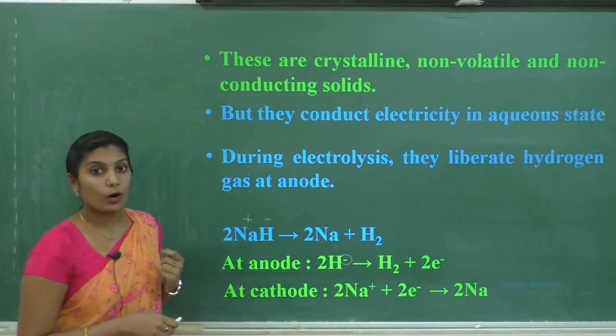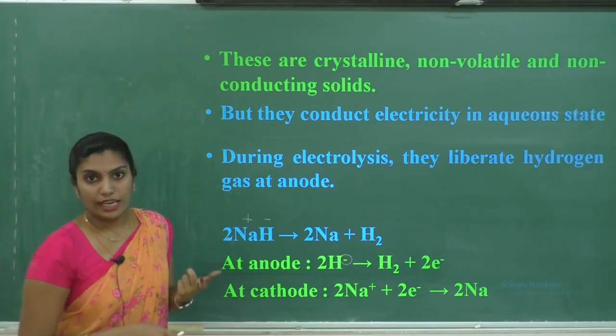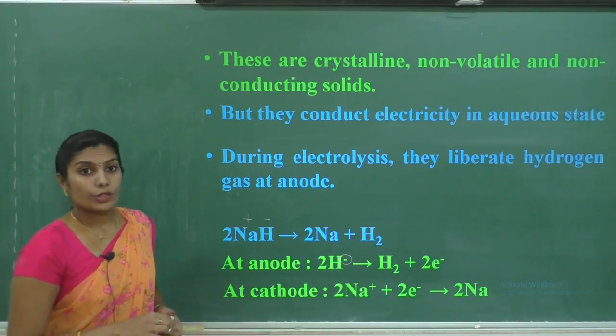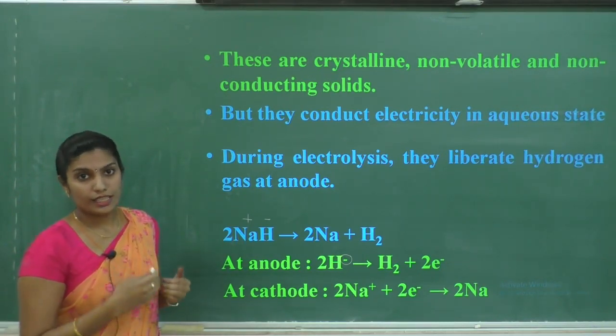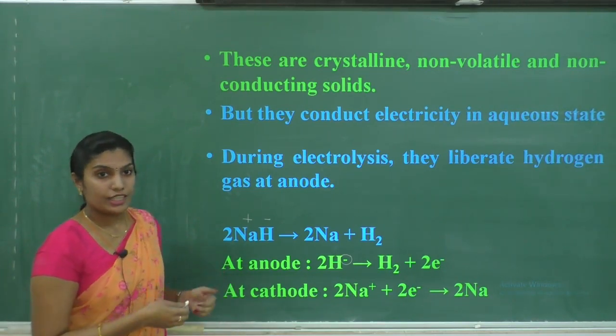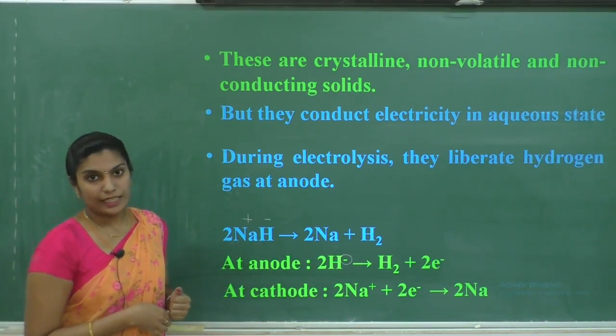What do you mean by oxidation in terms of electrons? Loss of electron is called oxidation. What do you mean by reduction? Gain of electron is called reduction. At the cathode, reduction will take place. At the anode, oxidation will take place.